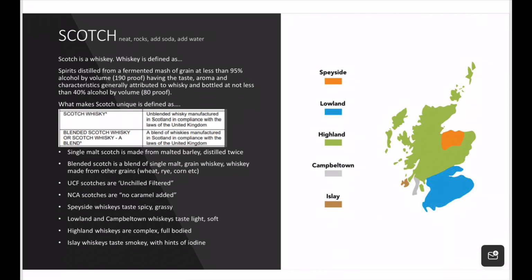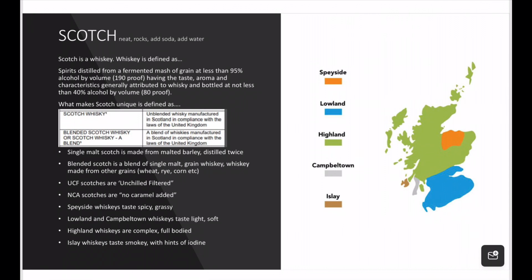What makes Scotch unique is that Scotch whiskey is defined as an unblended whiskey manufactured in Scotland in compliance with the laws of the United Kingdom. And blended Scotch whiskey is a blend of whiskeys manufactured in Scotland in compliance with the laws of the United Kingdom. Okay, so we have different types of scotches.